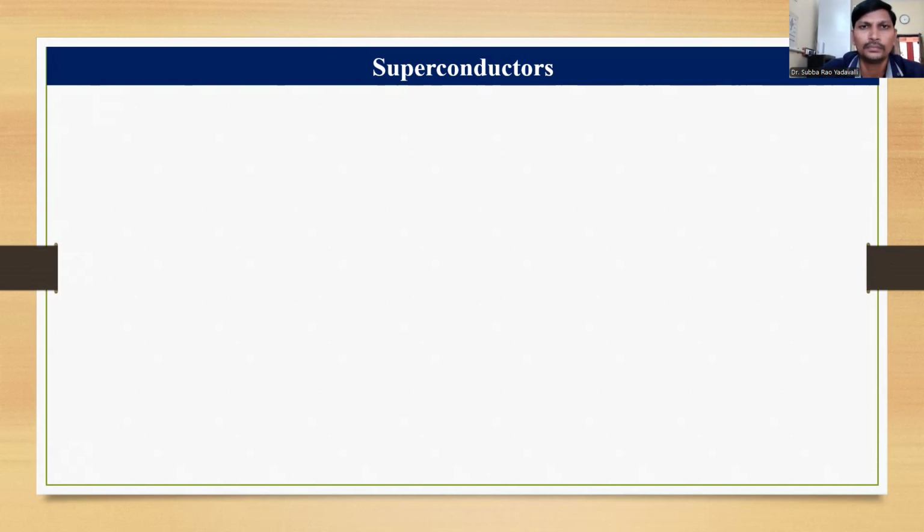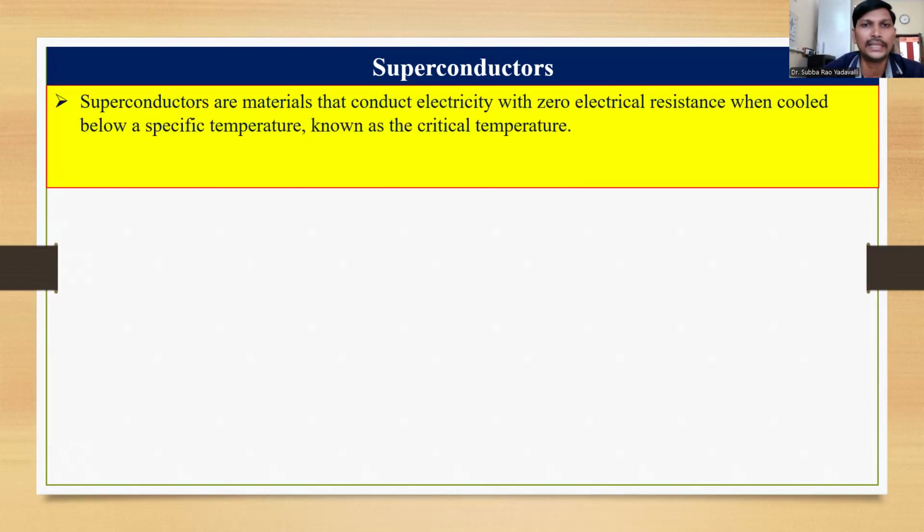In this video, I'm going to explain superconductors. First of all, we have to see the definition of superconductors. Superconductors are the materials that conduct electricity with zero electrical resistance whenever they are cooled below a specific temperature, which is known as the critical temperature.